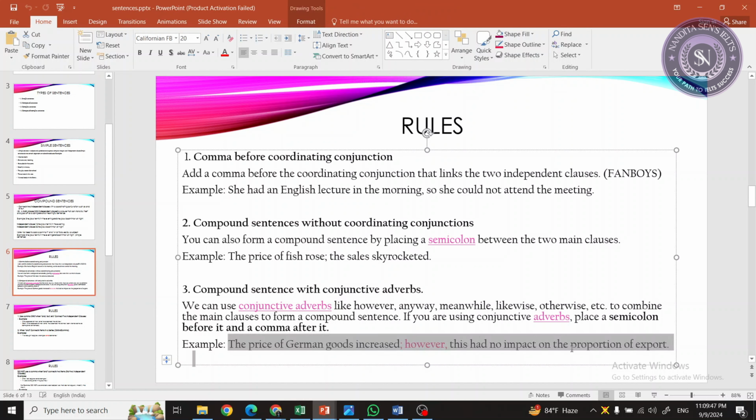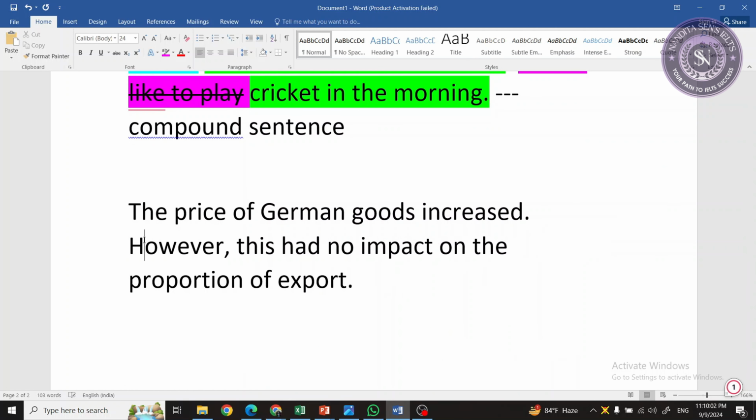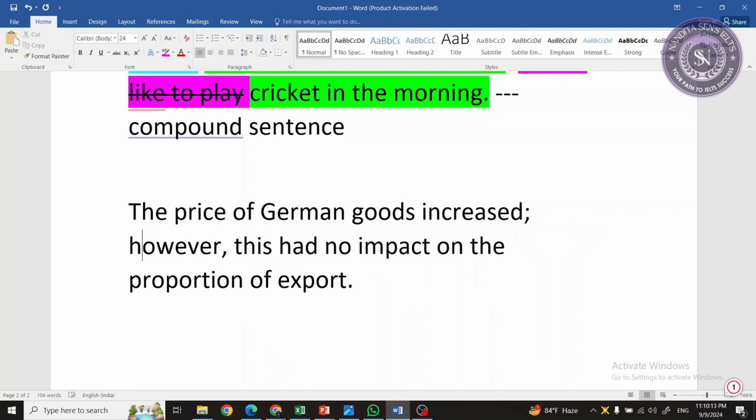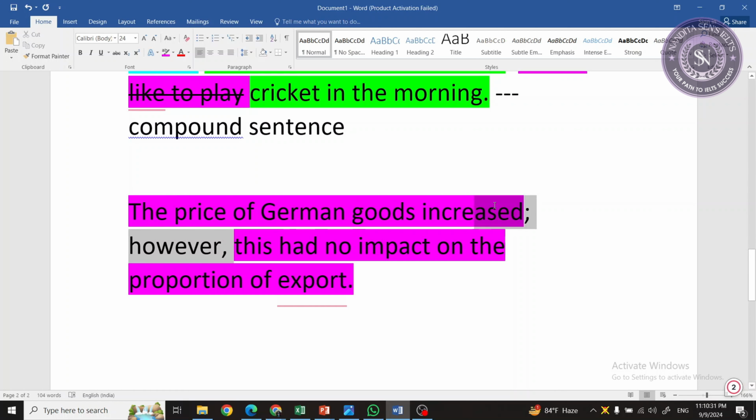Now let's say this is the sentence. Isn't it possible for me to write it this way? I can make a separate sentence with however. But now if I put this however in the middle of the sentence, and I have to combine these two sentences, then I have to write it like this. There should be a semicolon before however and a comma after it. So this is an independent clause. This is also an independent clause, and I'm connecting two independent clauses using the semicolon and the conjunctive adverb however.